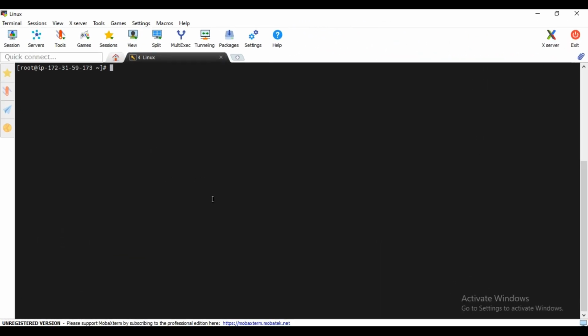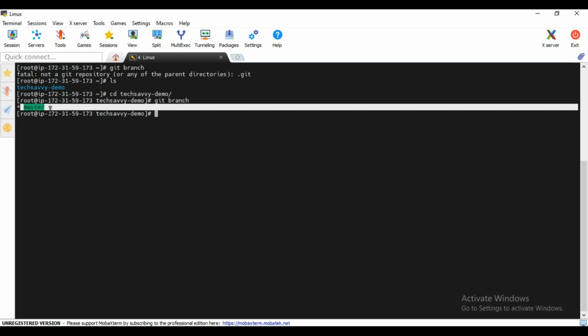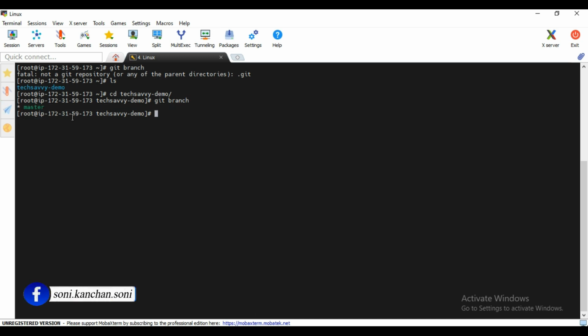Okay, so let's see the demo of the branch command, git branch. Let's first see what all the branches we have. If we type git branch here, I'm sorry, I need to change the directory first, cd TechSavvy. Then I will run git branch. As you can see, we have only one branch right now, that is master, and the star indicates that we are in the master branch only.